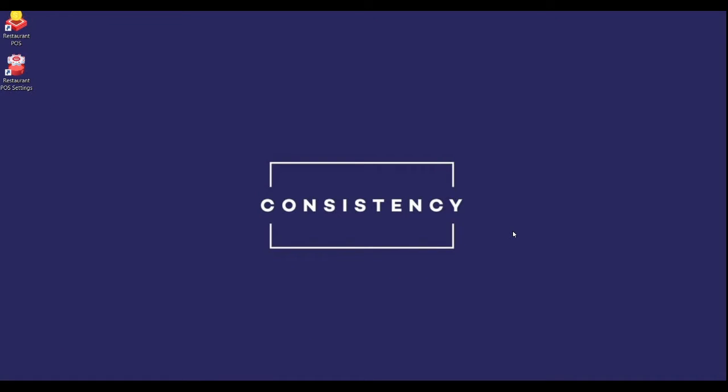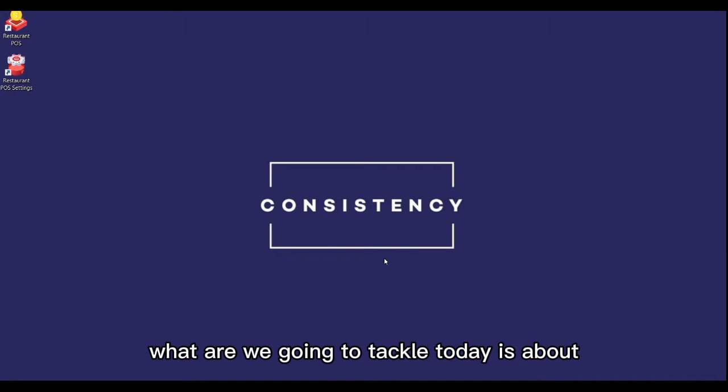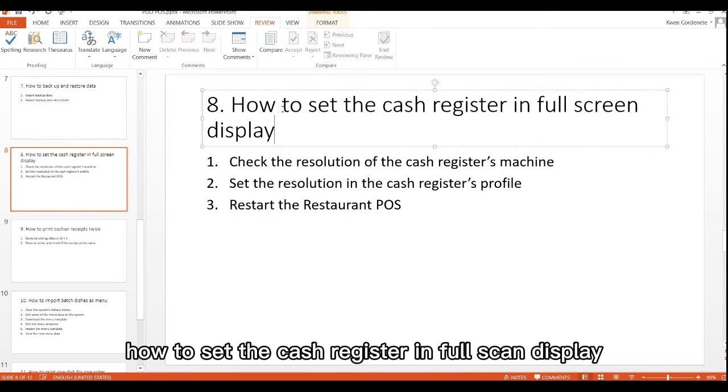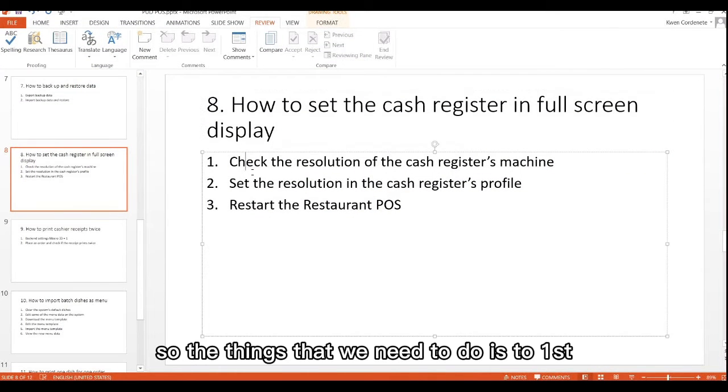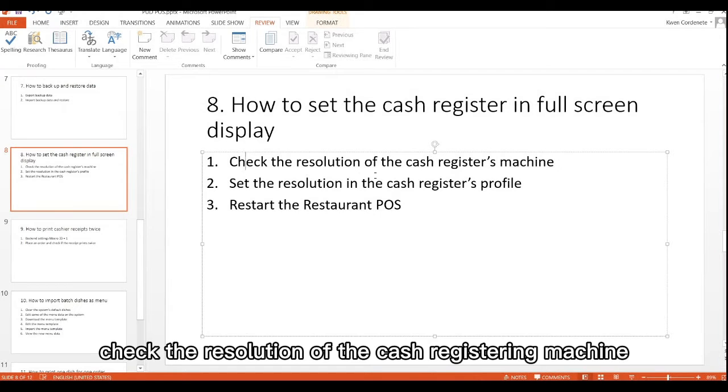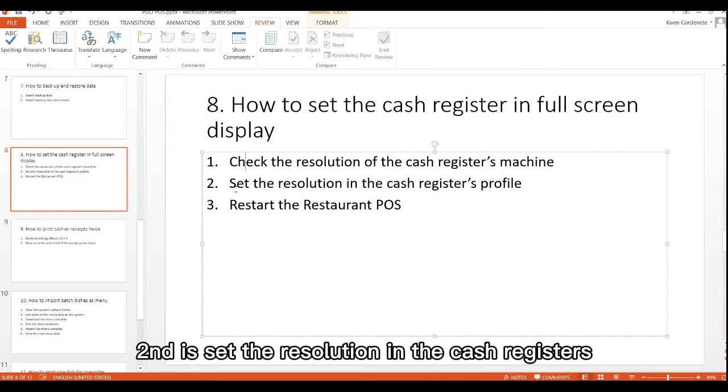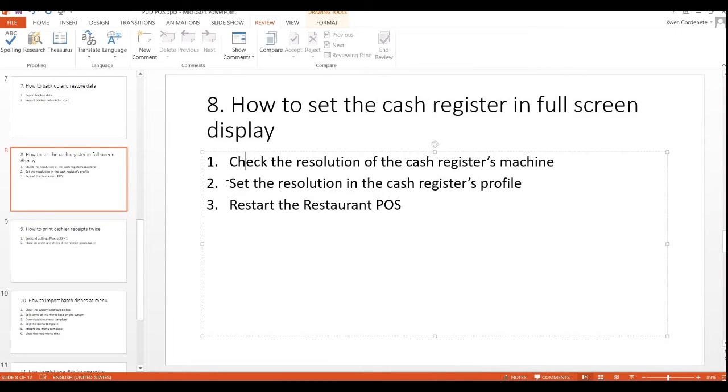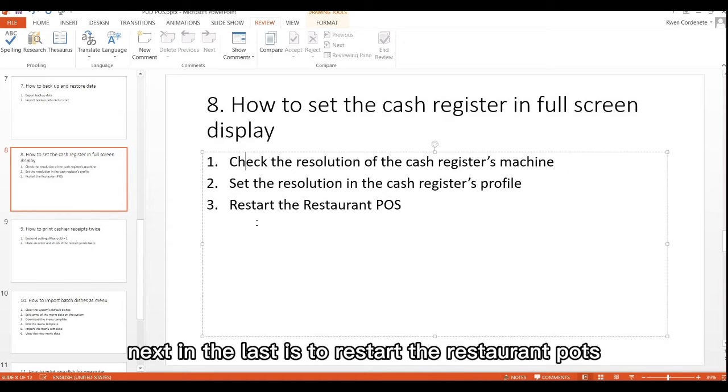Hello everyone! What we are going to tackle today is how to set the cash register in full screen display. The things that we need to do are: first, check the resolution of the cash register machine. Second, set the resolution in the cash register's profile. Next and last, restart the restaurant POS.